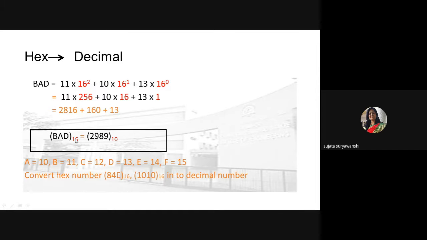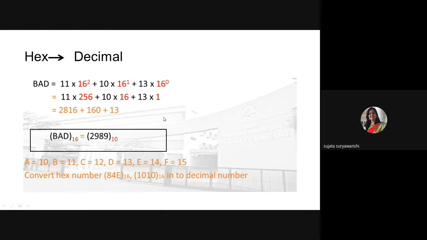Okay, so write down this weightage of A to F. A is equal to 10, B is equal to 11, 12, 13, 14 and 15. So in this way we can convert any hex number into decimal number.